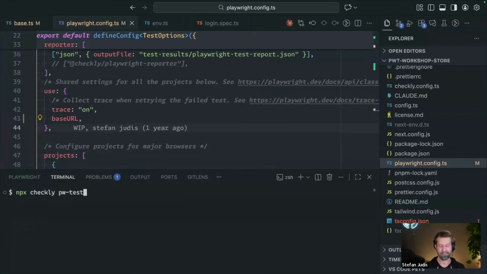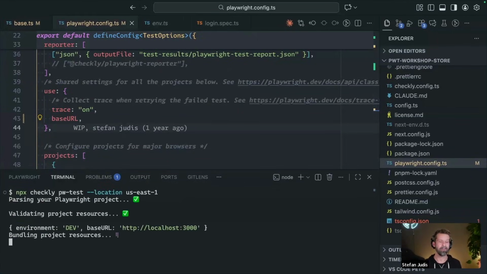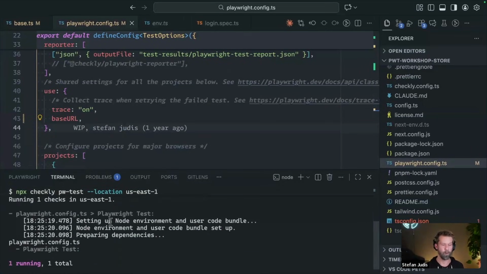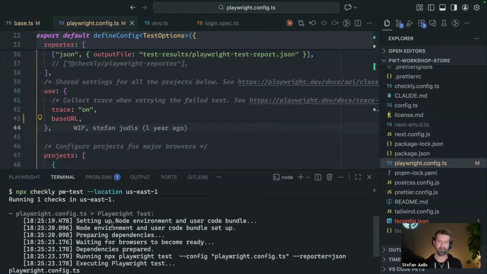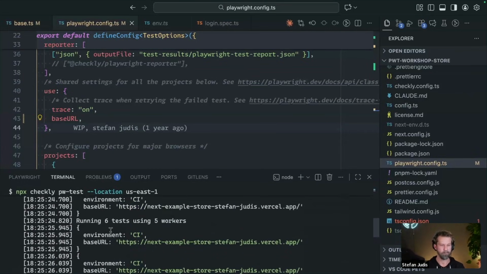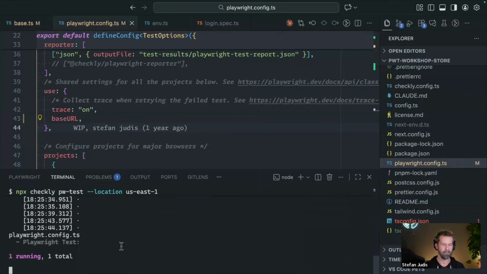The cool thing about this is that if we wanted to run this from a different location, easy peasy, it's just another command line flag. So if we now run this with the location flag, we're running from US East 1 instead of from Germany. Especially in an e-commerce scenario or when you have some localization going, you can react to these kinds of changes, and you can make sure that your website or your application is behaving properly from anywhere on this planet. So we have here again, we're running in CI, we have the same base URL. The tests aren't treating locations yet, but this looked like it was good to go.